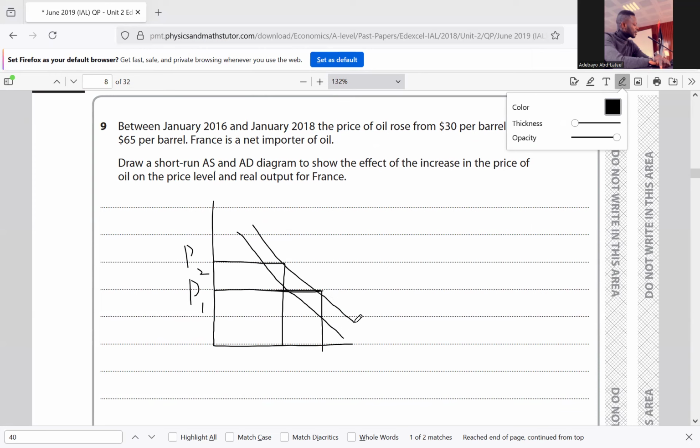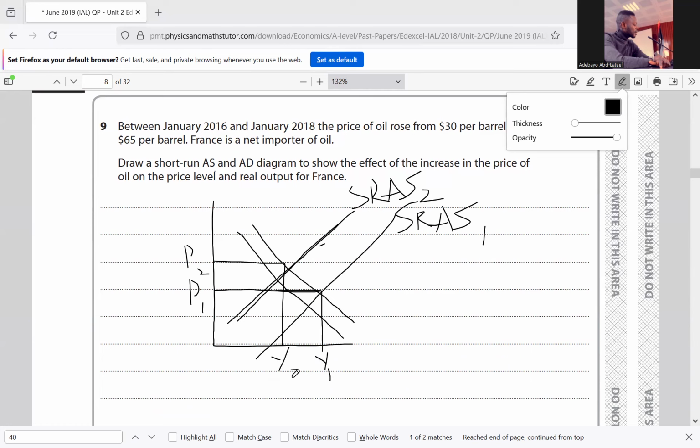So we have SRAS 1, SRAS 2, Y1, Y2, AD1, AD2. Yeah, sorry guys, it's just some mix-up here.